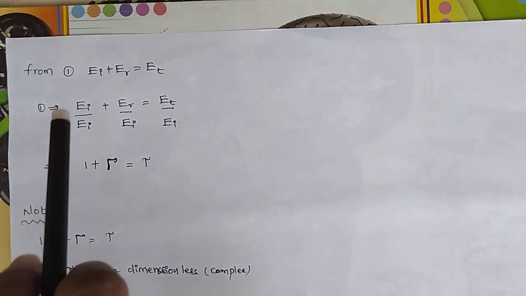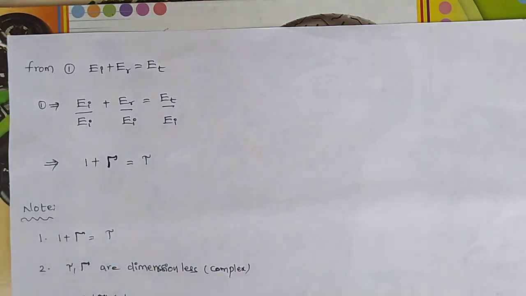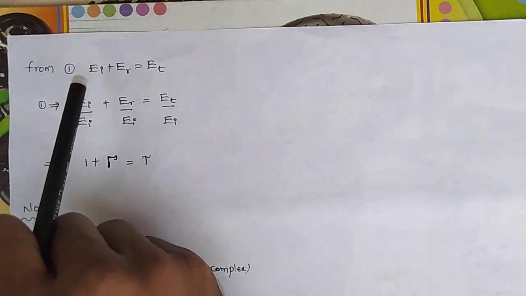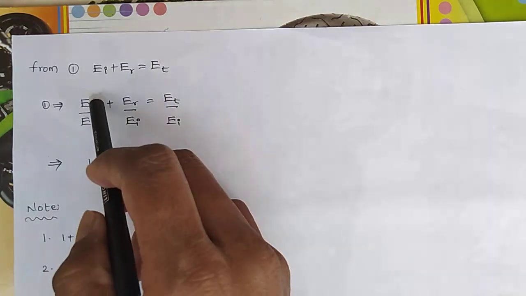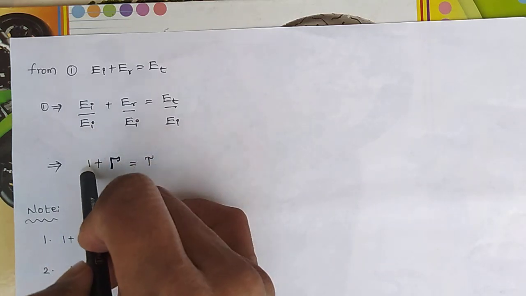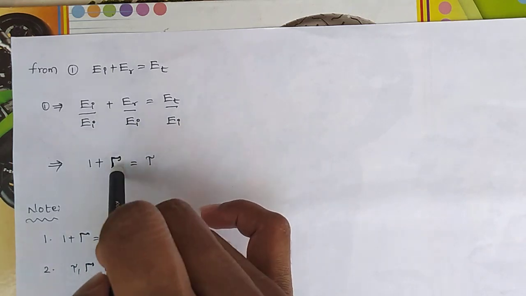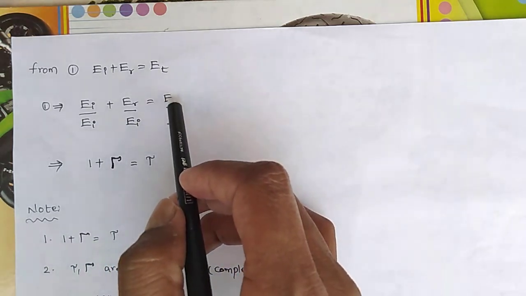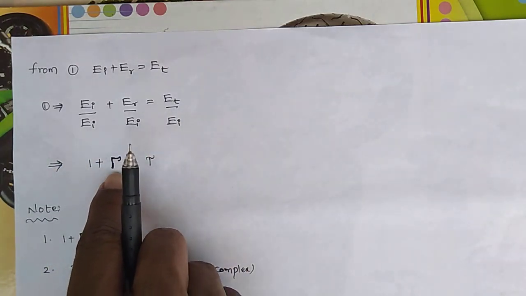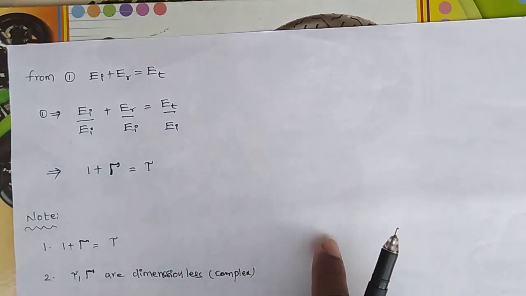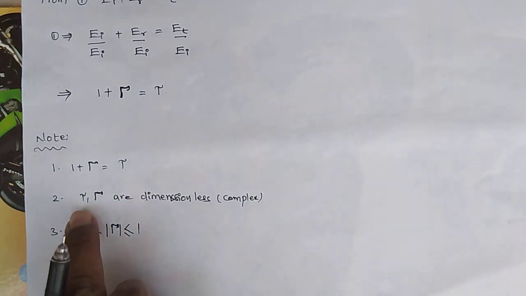From the first equation, Ei plus Er is equal to Et. This is the continuity equation of the electric field at the boundary condition. Next, I am dividing by Ei: Ei by Ei plus Er by Ei equals Et by Ei. So the Ei cancel each other and I get 1. Er by Ei is the reflection coefficient, and Et by Ei is the transmission coefficient. This is the relation between the reflection coefficient and transmission coefficient. So I can get 1 plus T is equal to tau.